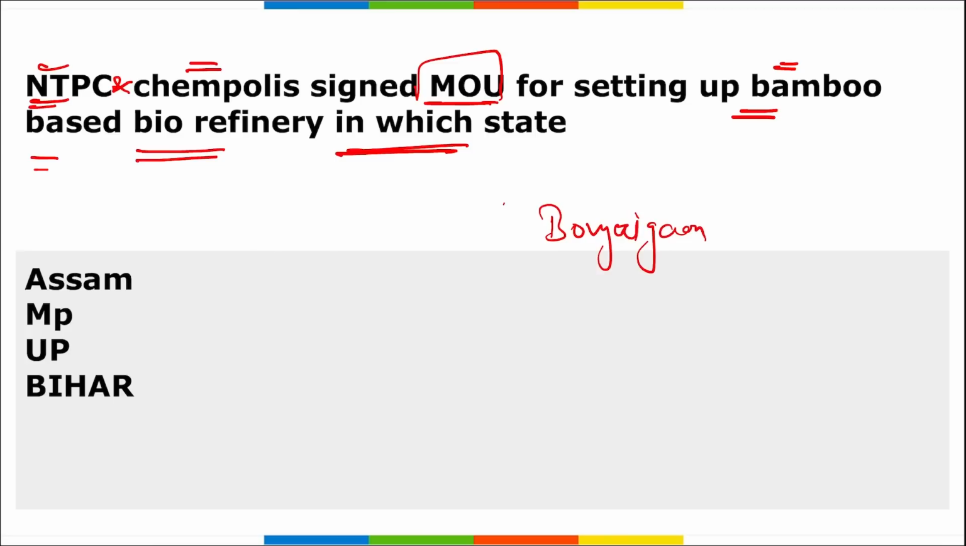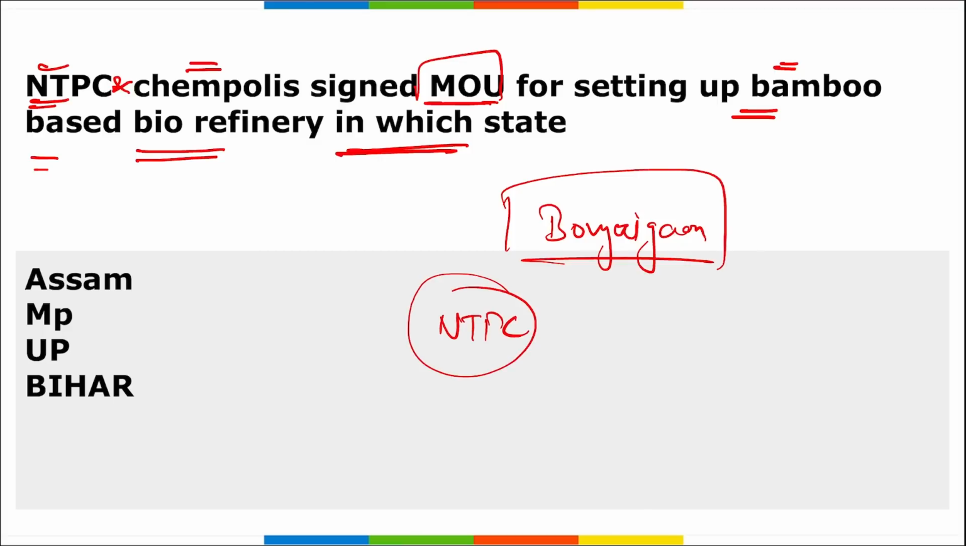This bamboo-based biorefinery will be set up in Bongaigaon. It will be set up in Bongaigaon, right? NTPC Limited, formerly known as National Thermal Power Corporation Limited, is the largest power generating utility in India. And Chempolis India Private Limited is a Fortum Group associate company and a leading Finnish biorefining technology provider.